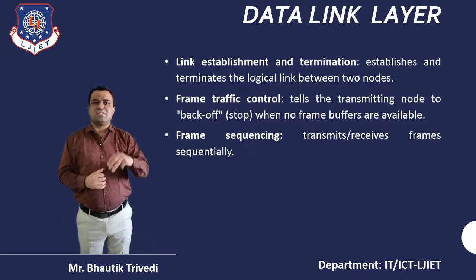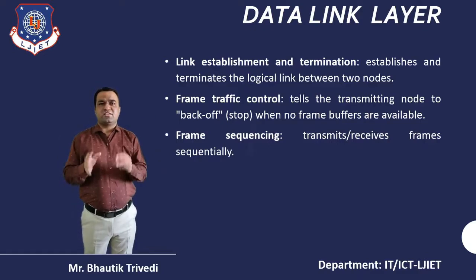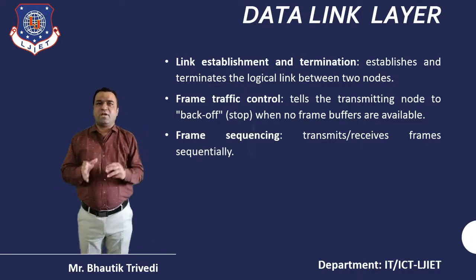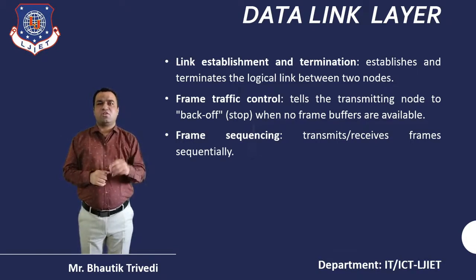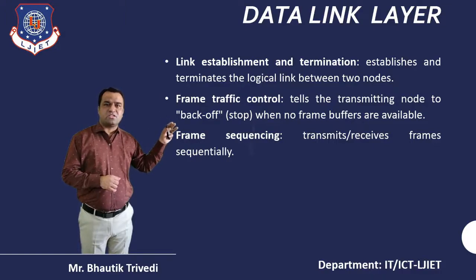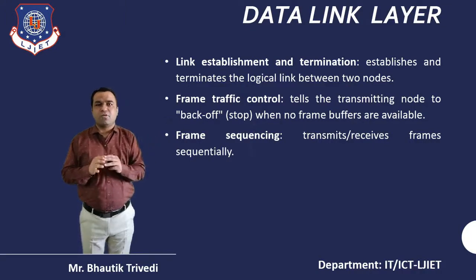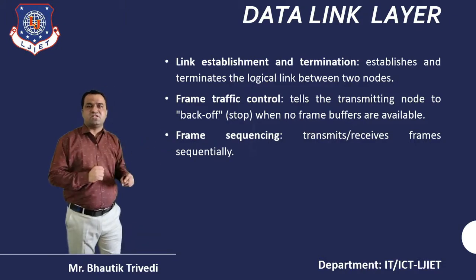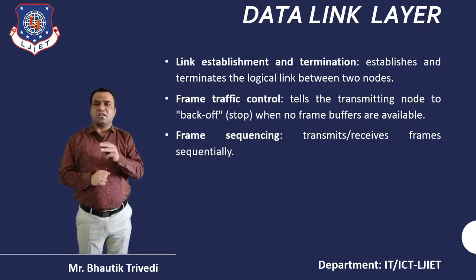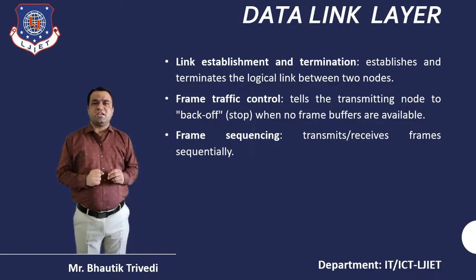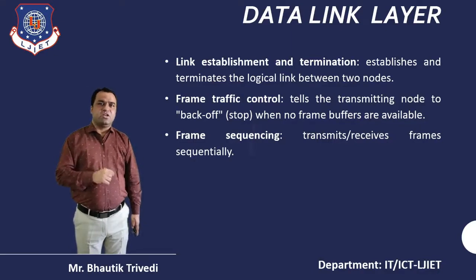What is the meaning of link establishment and termination? Establishing and terminating the logical link between the nodes is known as link establishment and termination. Frame traffic control directs the transmitting node to back up, or stop, when no frame buffers are available. And the last one, frame sequencing, is generally used for transmitting or receiving the frames sequentially. So this is about the data link layer of the OSI model.